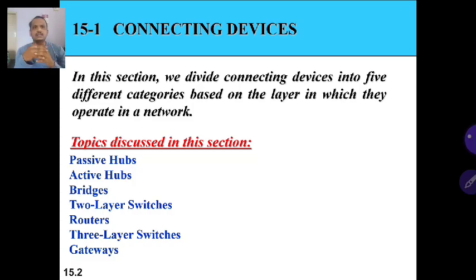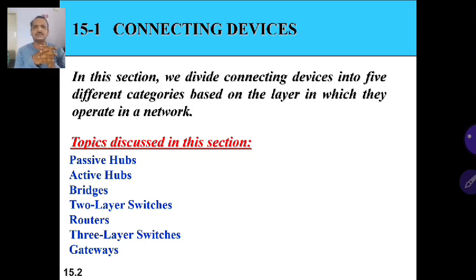Today we are going to discuss connecting devices. We know all computers or some computers are connected to form a network. Networks are connected to form an internetwork. The Internet is an interconnection of so many LANs, WANs, metropolitan area networks, personal area networks, and body area networks. All get together to form an internet. So for all these connections, we need connecting devices.